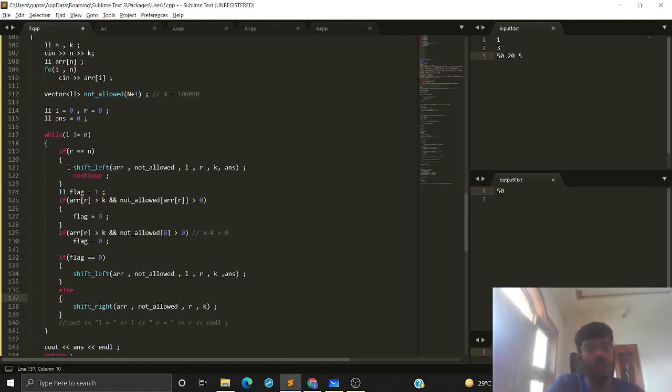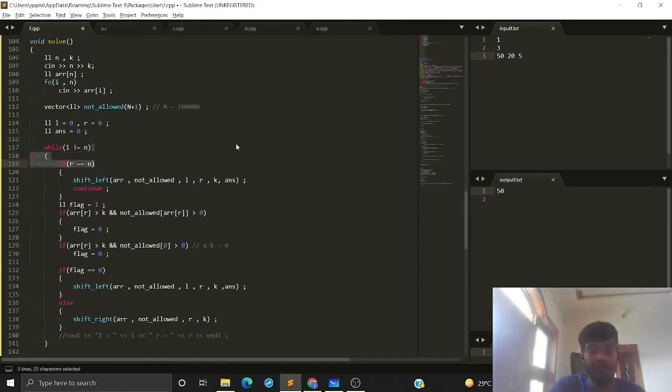I usually prefer to make a separate function where I can handle all the things that will happen when I'm shifting my left pointer. And similarly, I usually prefer making a new function for shifting the right pointer. And in those functions, I can do all the manipulation that I need to do. And if by chance I forgot something, it's usually easy to debug if we have separate functions. So this is the main thing that we need to take care of.